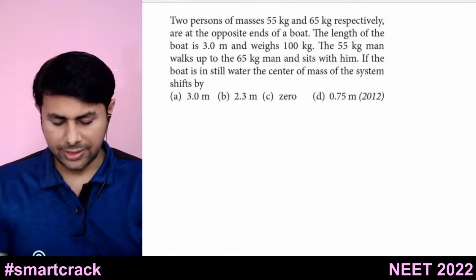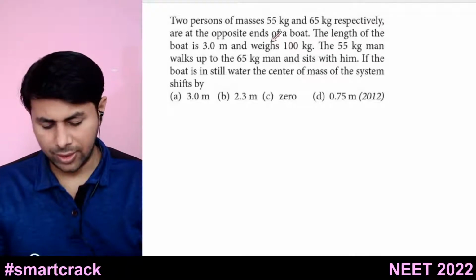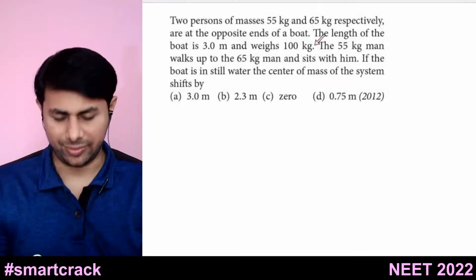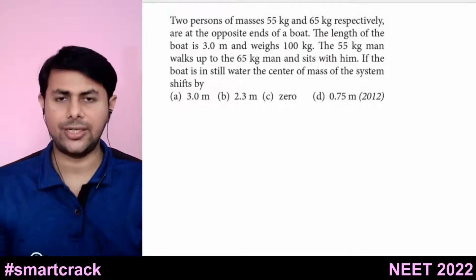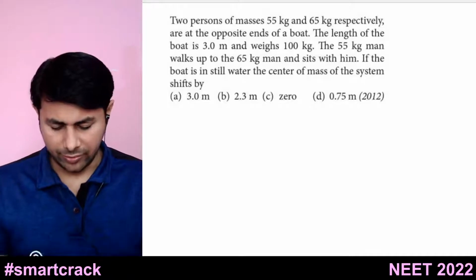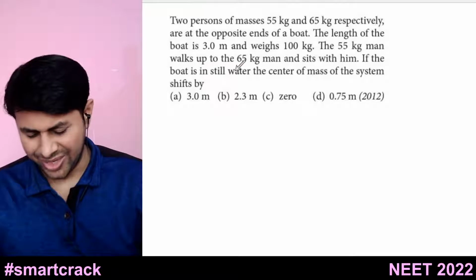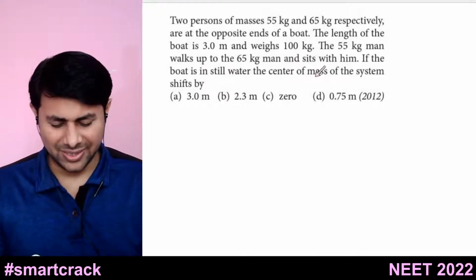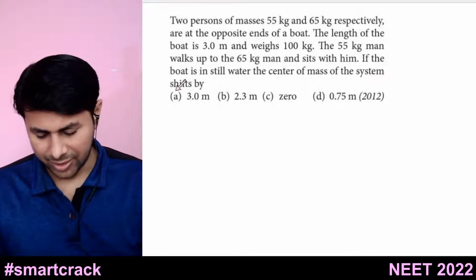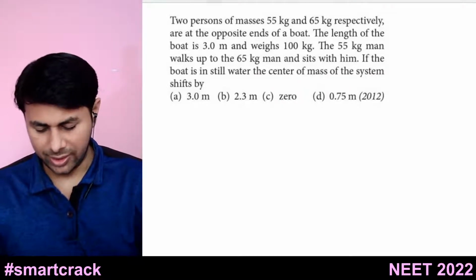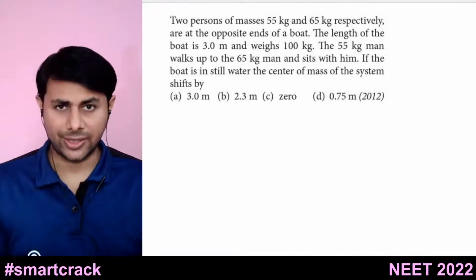Two persons of masses 55 kg and 65 kg respectively are at two opposite ends of a boat. The length of the boat is 3 meters and it weighs 100 kg. So its length is given, weight is given. The 55 kg man walks up to the 65 kg man and sits with him. If the boat is in still water, the center of mass of the system shifts by. So see, this is a very simple problem. It is based upon a concept actually.